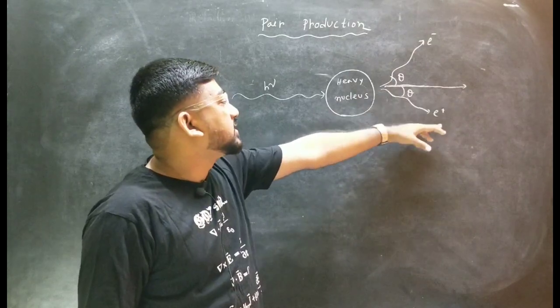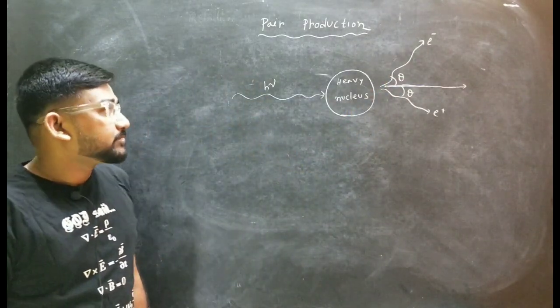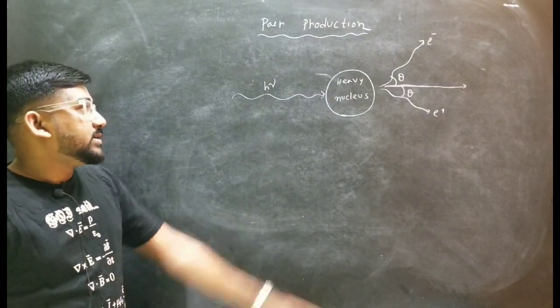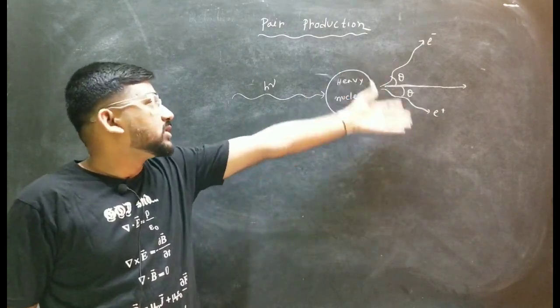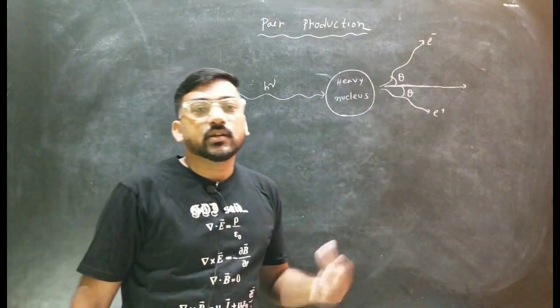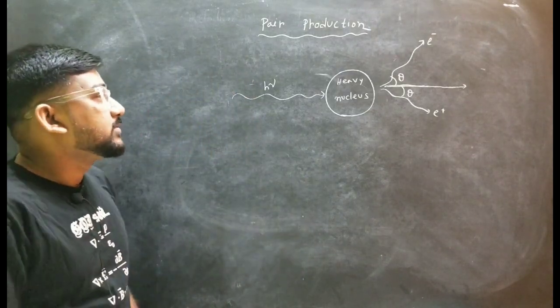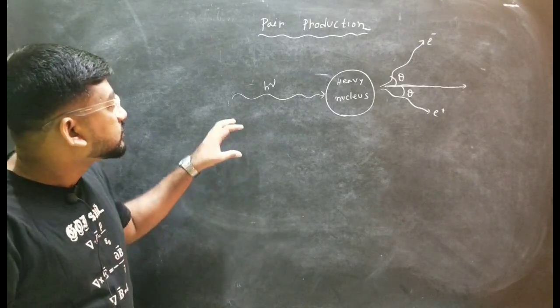The only difference is that the charge is different and the spin angular momentum will also be different, but otherwise their mass will be the same. And we have to prove here.